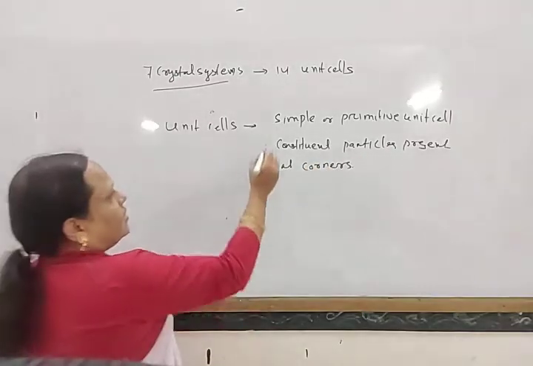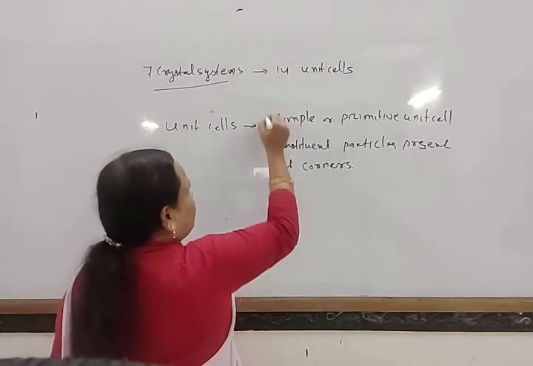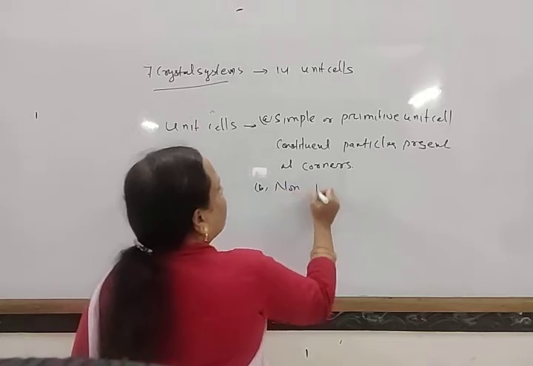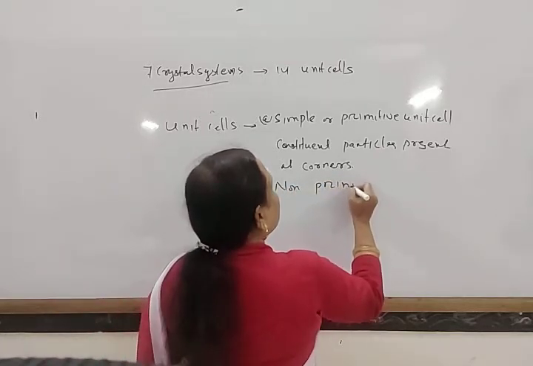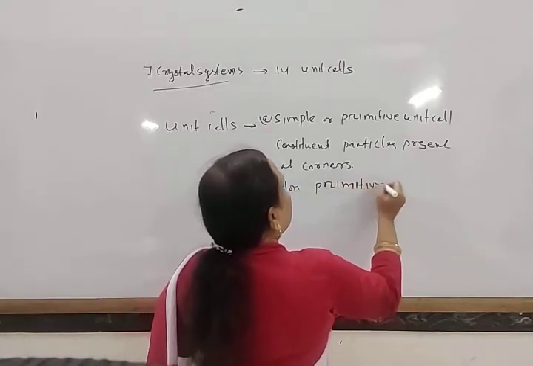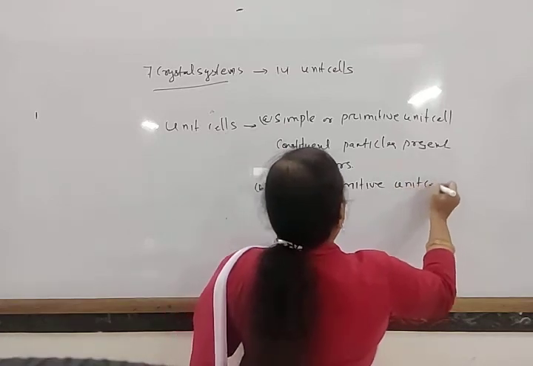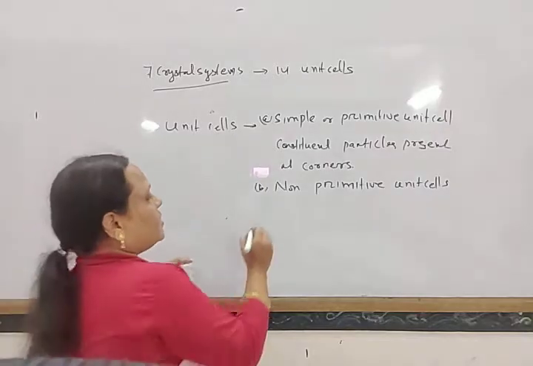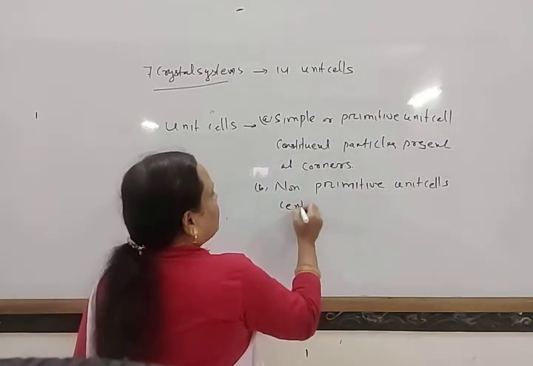And another is the non-primitive unit cell, also known as the centered unit cell.